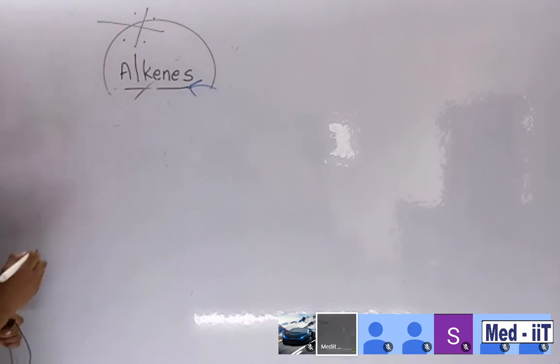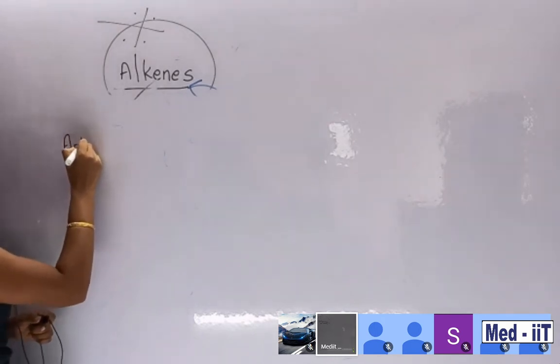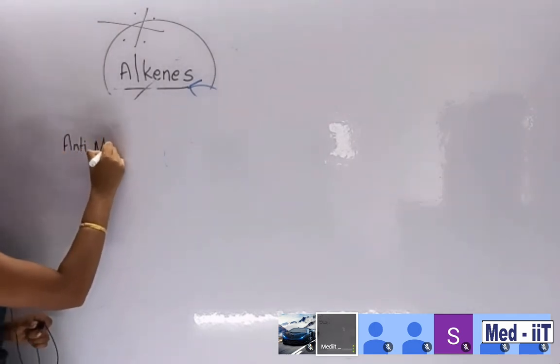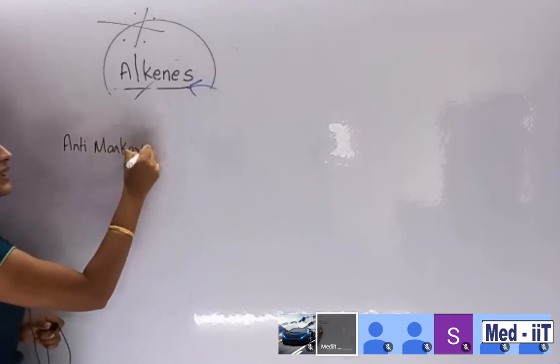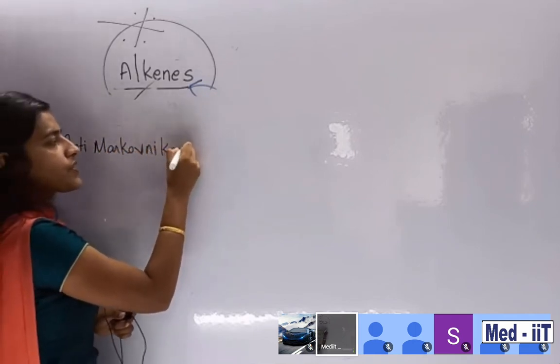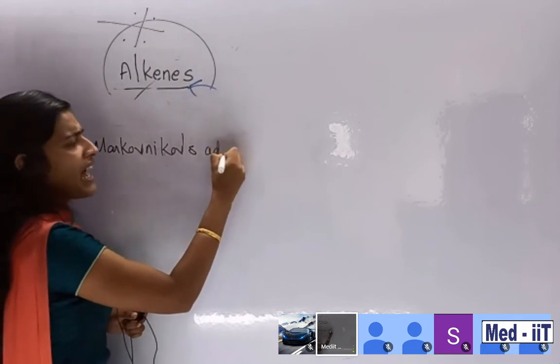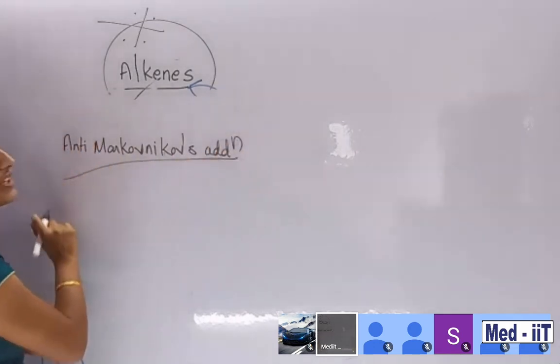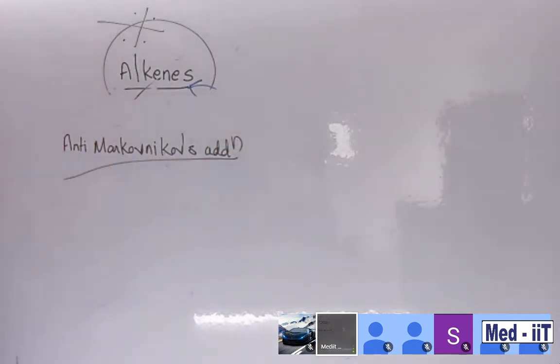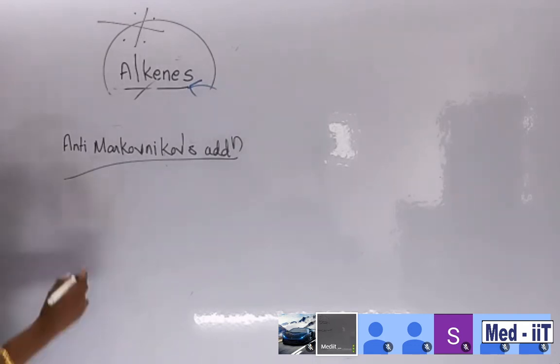One more thing, the anti-Markovnikov rule is also there. Anti-Markovnikov addition is also there in the case of alkenes. Actually, what is the difference? The difference is only in their reagent. Here they are using peroxide.